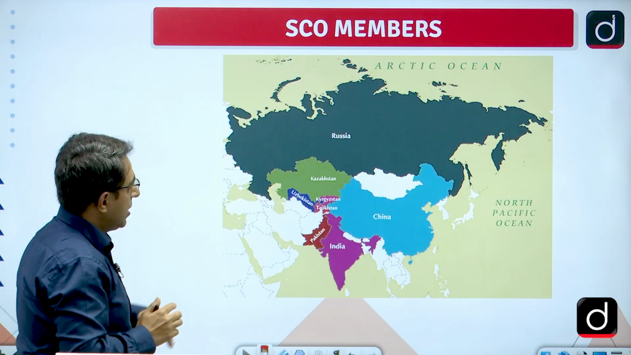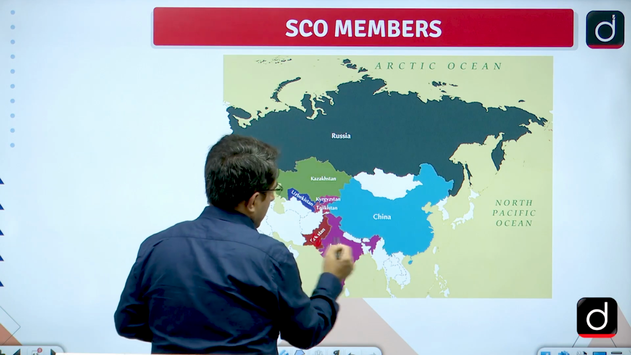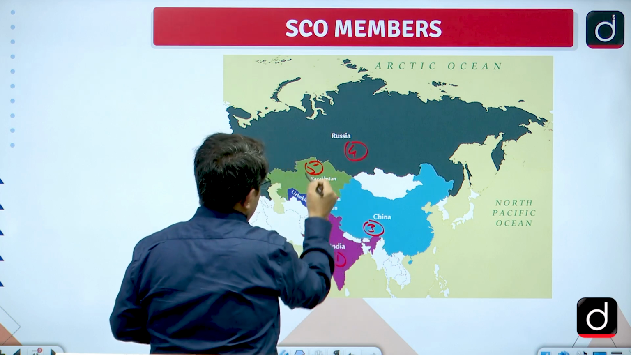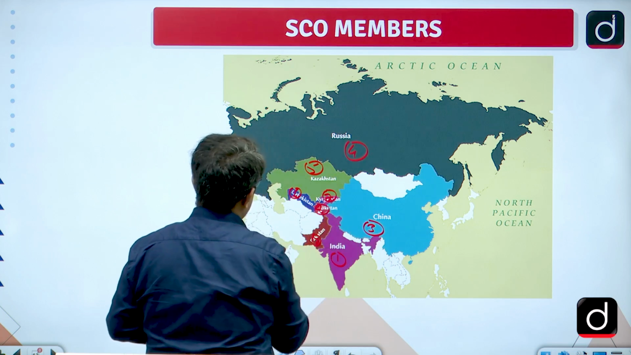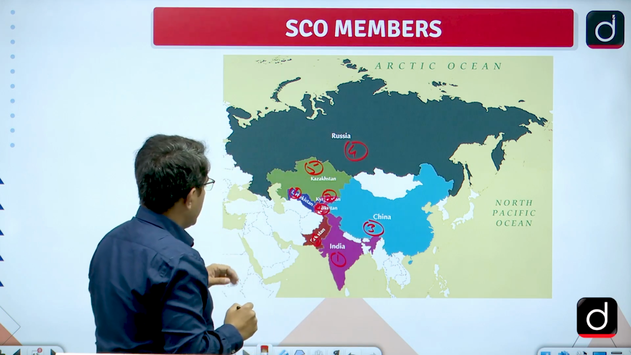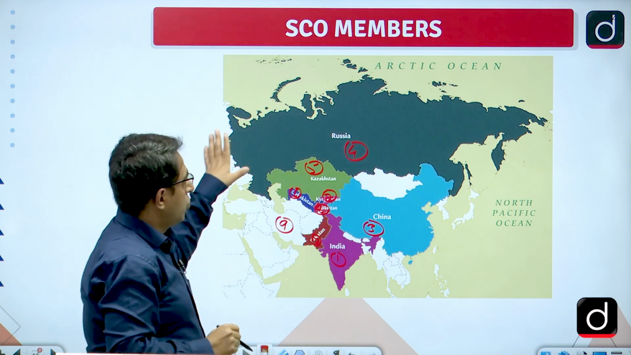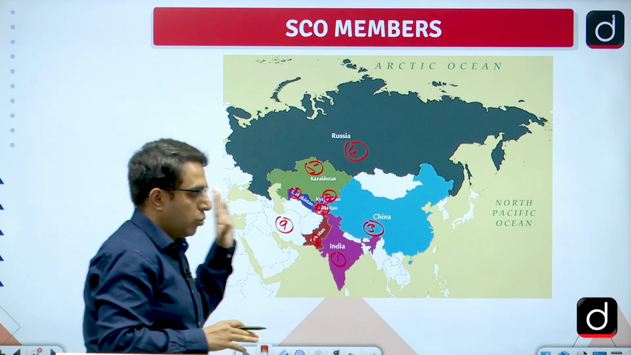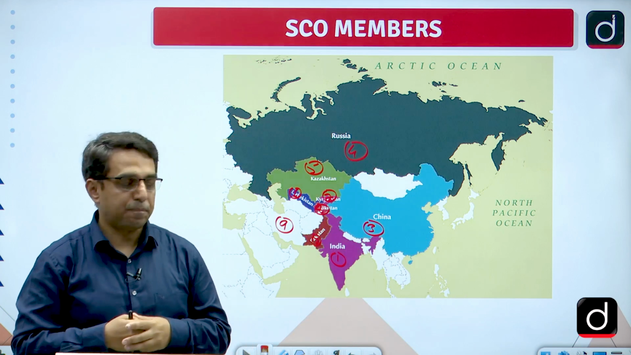Here we can see more clearly the SCO map. So, we have India, Pakistan, China, Russia, Kazakhstan, Uzbekistan, Kyrgyzstan, Tajikistan, and the 9th member is going to be Iran, right. So, here we have Iran. These are the SCO members. The last summit was hosted by Uzbekistan at Samarkand. This year's summit is going to be hosted by India.